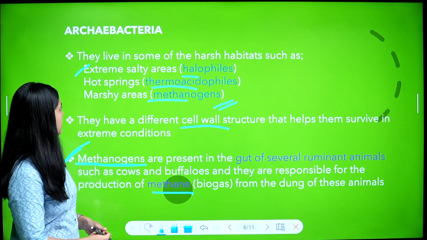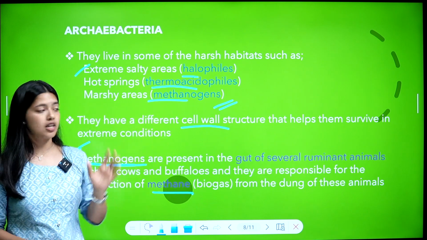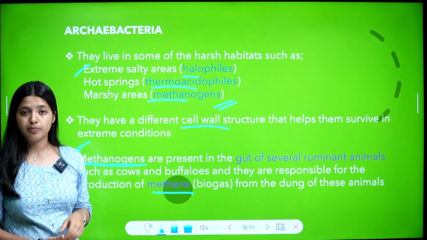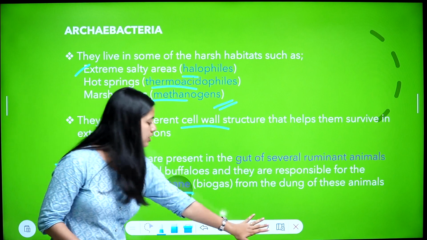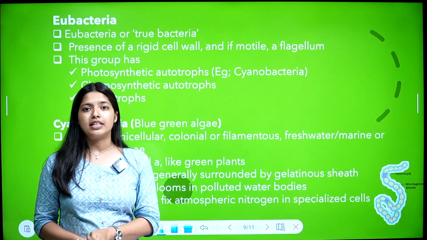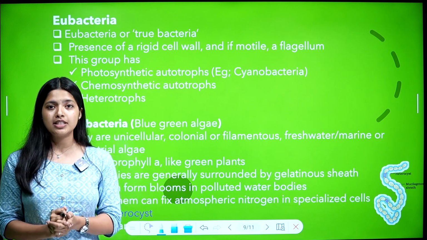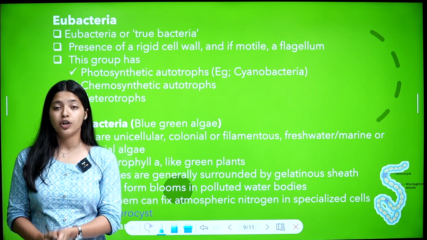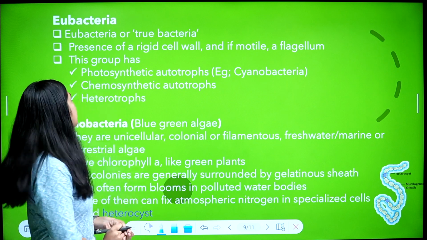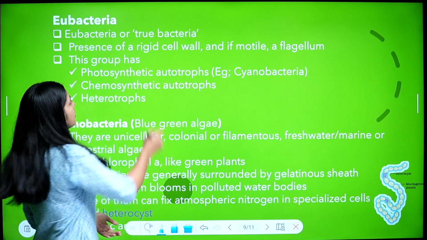So Archaebacteria, some live in harsh conditions, some examples, and their cell wall is important. And then what are methanogens? Importance of methanogens. So the next type of bacteria is eubacteria. Once again, eu. What is eu? Eu means true, true bacteria or eubacteria. Let's see what is eubacteria. Eubacteria or true bacteria. Eu means true.